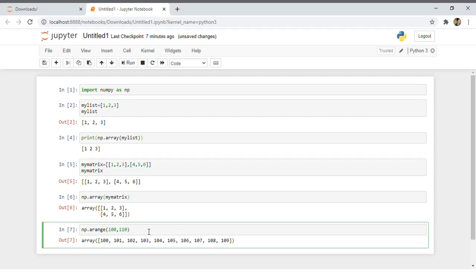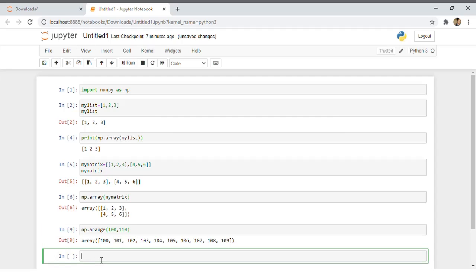We can even give the steps into this. If we write -2, we have given the steps also. Oh, it's not giving anything. Sorry, let's create one more. New np.arange from 110 to 100, within steps of -2.